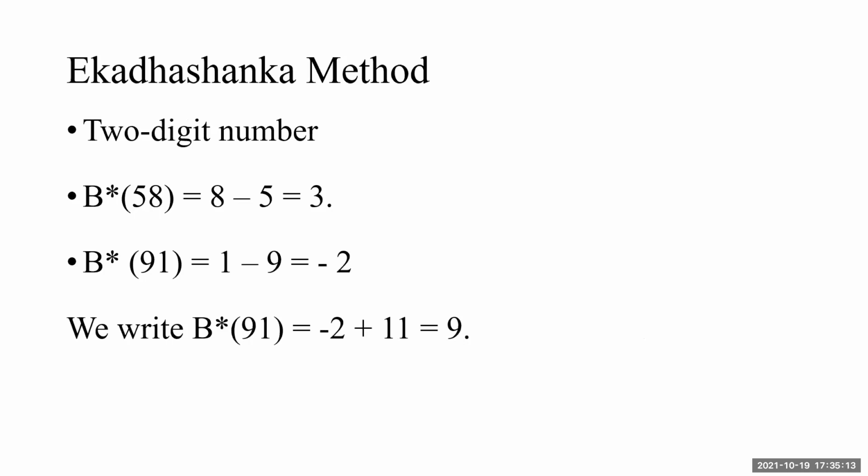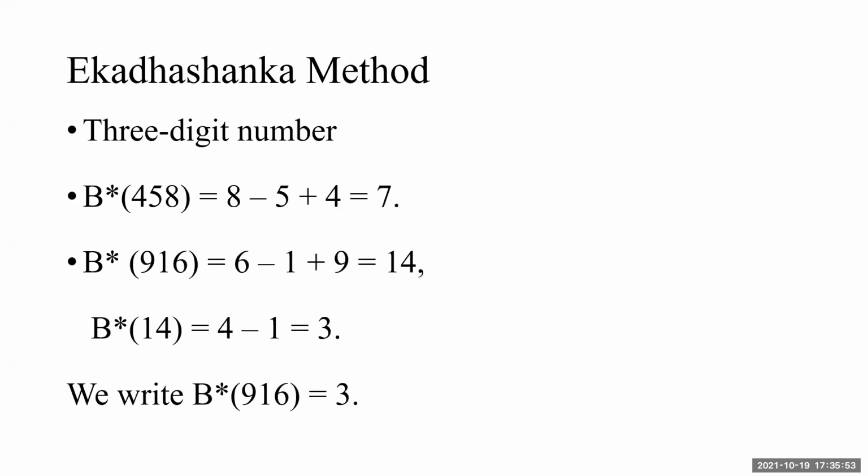Let us have one or two illustrations. B star 58 is 8 minus 5, no problem, 3. But B star 91, here don't ignore 9. Again, many times it happens that there is a practice of ignoring 9 or sums. There will not be a situation like that, because we alternately take minus and plus. We are not straight away adding all the digits. So 1 minus 9 is minus 8, added to 11, gives us the answer for B star 91 equal to 3.